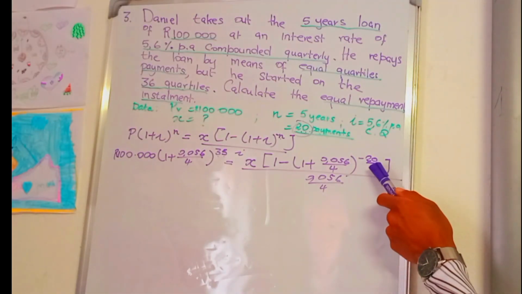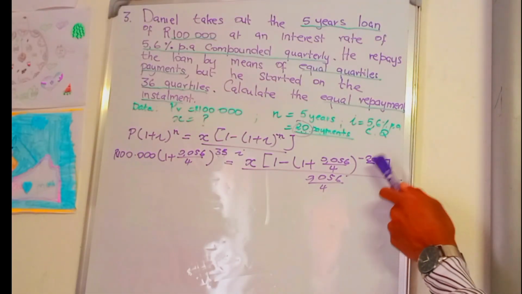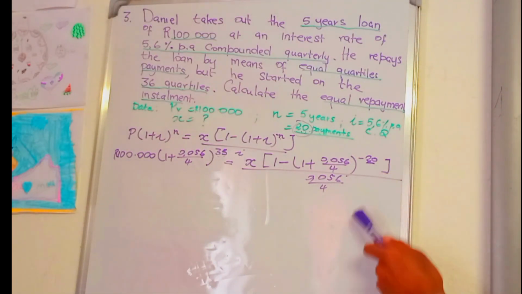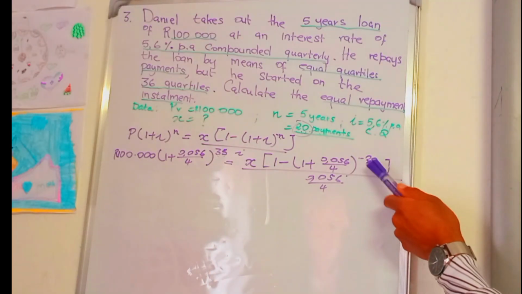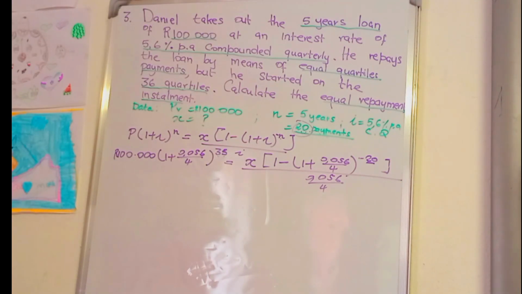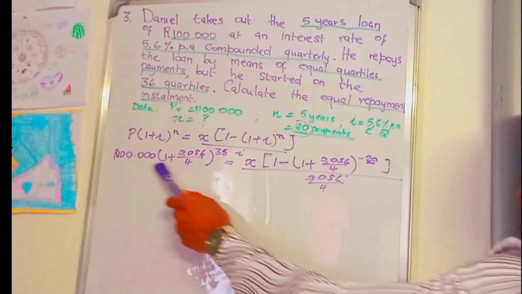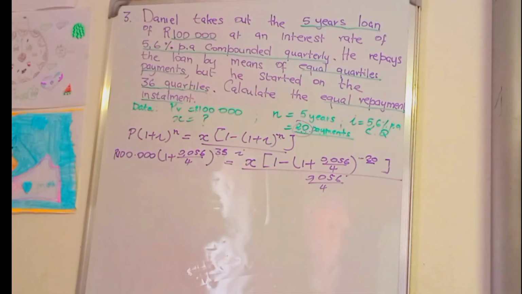The value of N, the total number of payments on the agreement, remains the same. Therefore, the loan accumulates over the total number of payments, and the value of X increases.